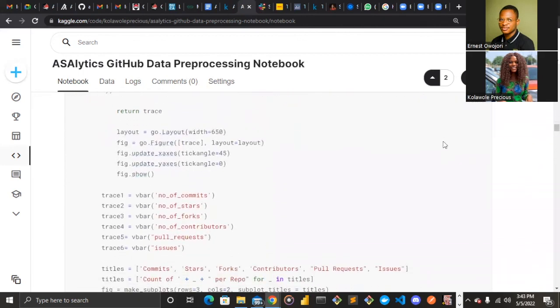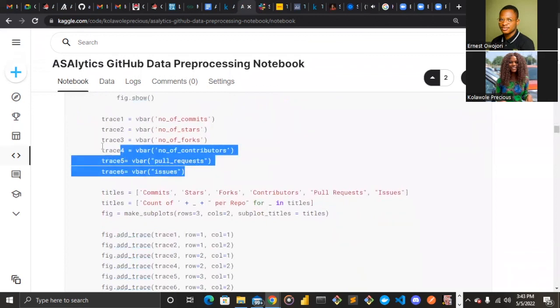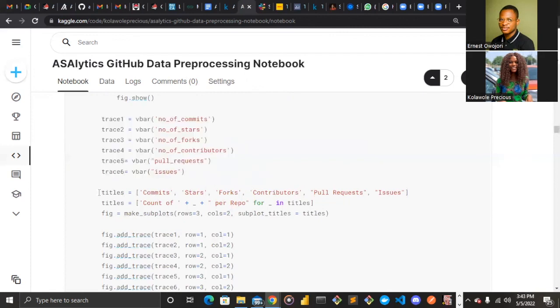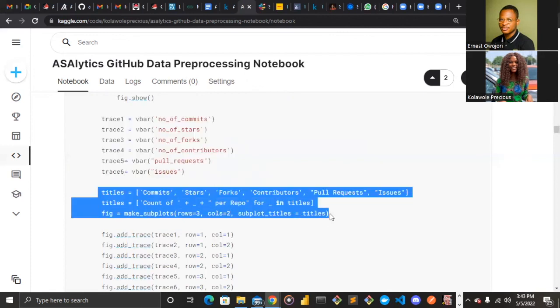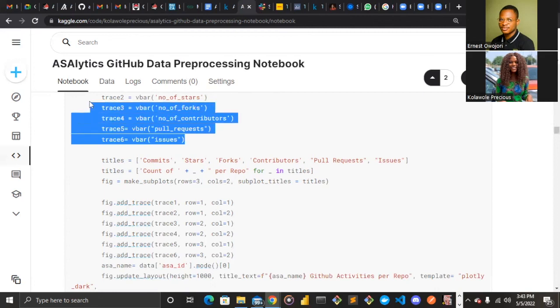So we move down to the layout, we specify the layout, and then these are the things we want to visualize: number of commits, number of stars, number of forks, issues and pull requests. So this time we set the title of the visualization, and then previously we did 2 rows, 2 columns, but this time it has to be 3 rows, 2 columns, because the number of entities we are visualizing is like 6 and not 4.